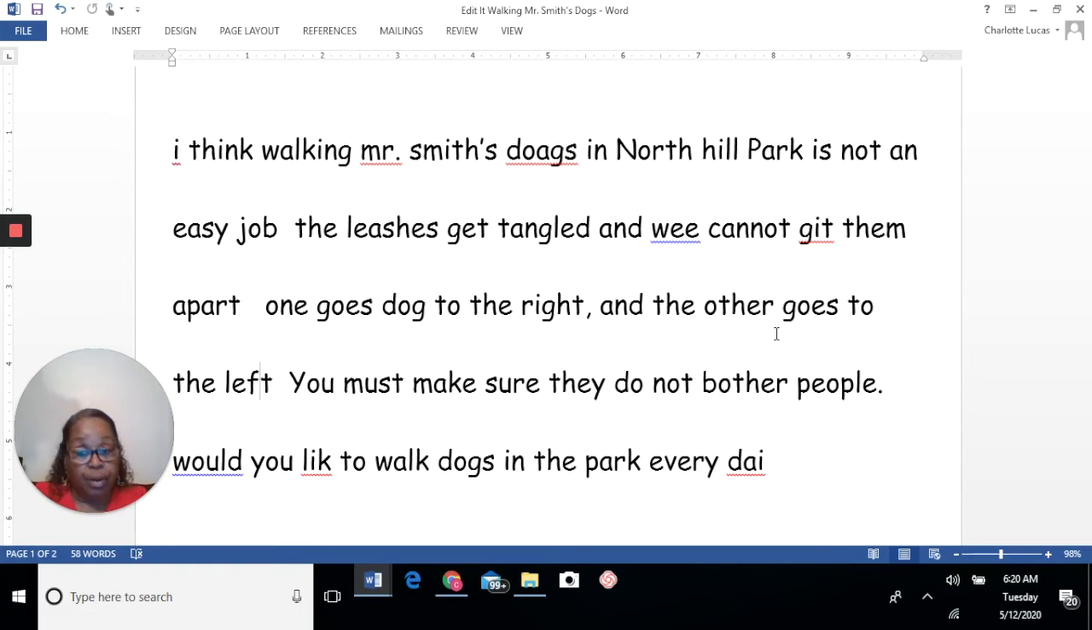Number one, it's a paragraph. And if it's a paragraph, all paragraphs begin with... Yes, you have to indent. So let's go ahead on and indent this.